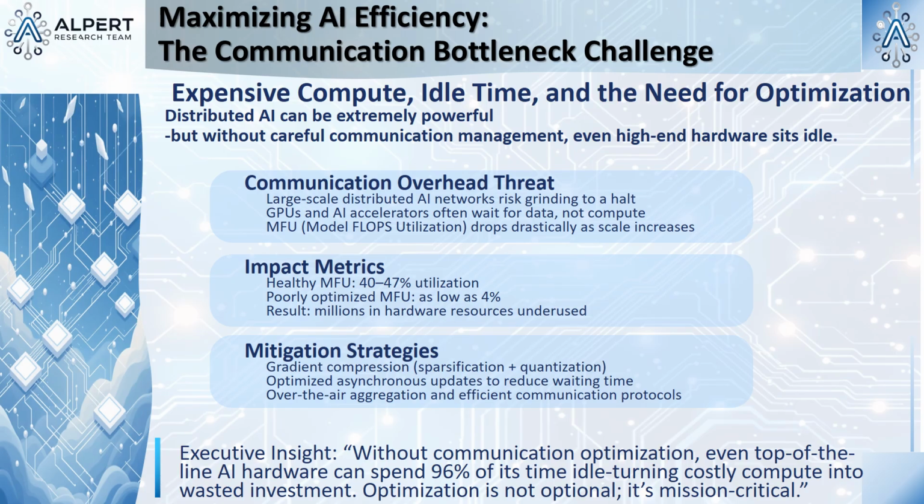If you don't optimize that with things like gradient compression, the whole system grinds to a halt. The report has this metric, MFU, or model FLOPs utilization. It's basically a measure of how hard your expensive AI chips are actually working versus how much time they spend waiting for data. They show that as you scale up a distributed system, if communication isn't optimized, the MFU can drop from a healthy 47% all the way down to 4%. So you have millions of dollars of GPU power sitting idle 96% of the time because they're just waiting for data.